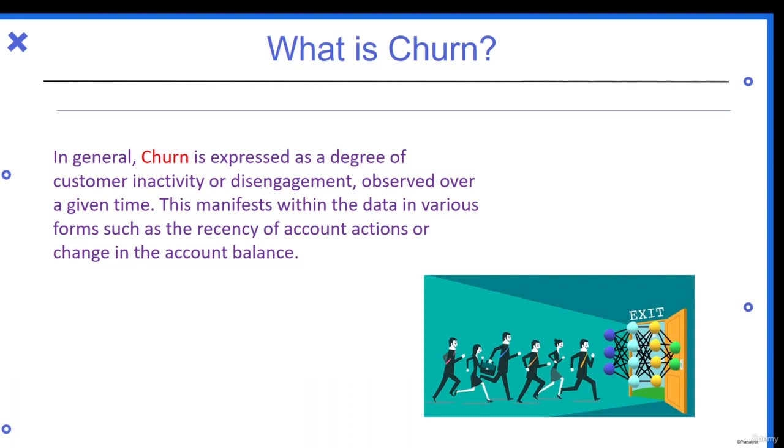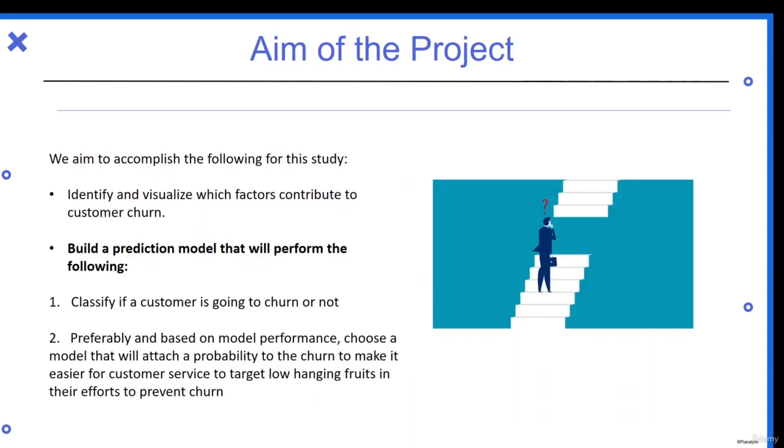This manifests within the data in various forms, such as the recency of account actions or change in the account balance. So this is a very interesting problem for the bank, if they could know which customer will churn or not. We'll build a machine learning model which will predict the same.